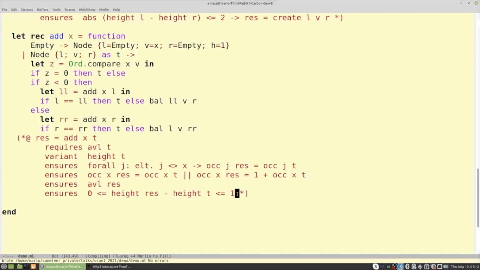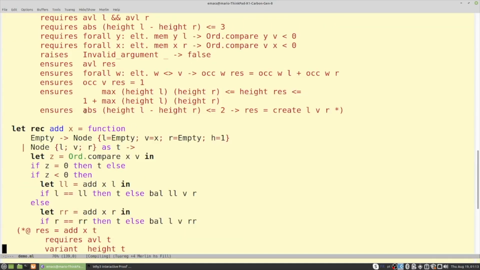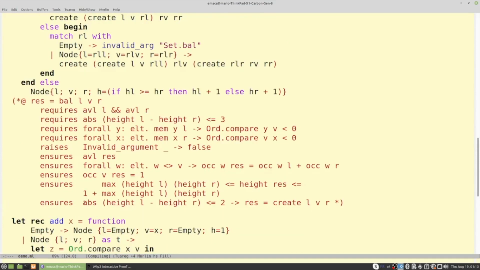What is interesting here, and let me finish by stressing this out, is that in order to be able to prove this post condition, we needed to add an extra post condition also to the bal function, one that says that when there is no need for a balancing step, this function behaves as a create function. So it actually corresponds to this case here.